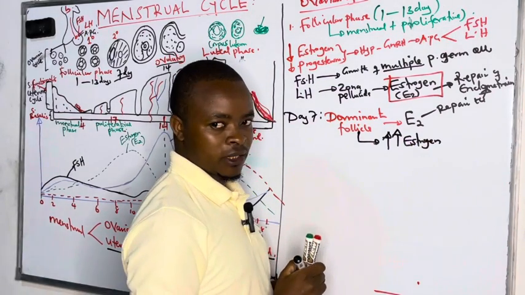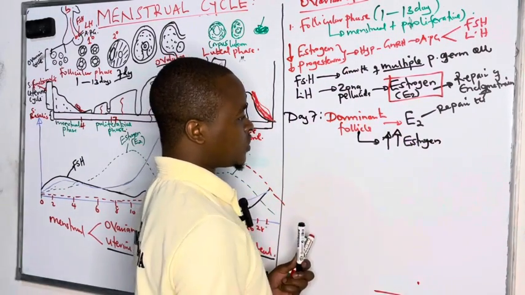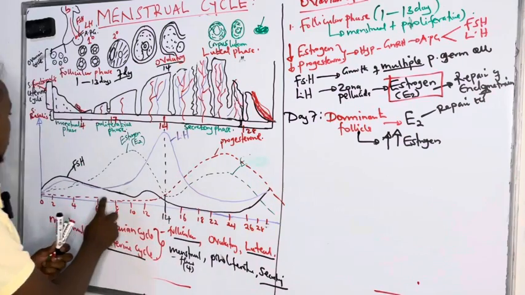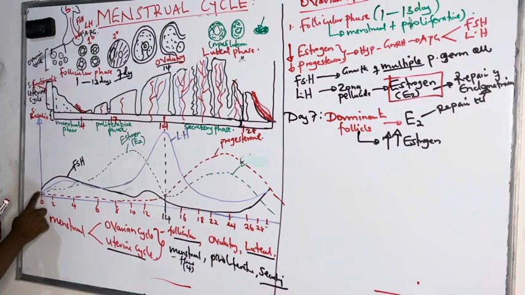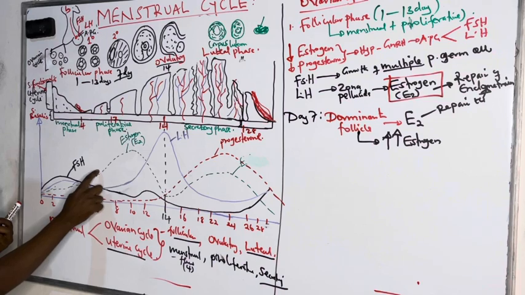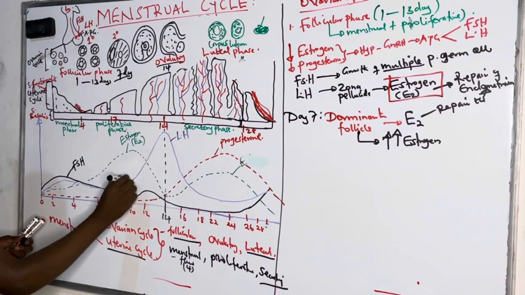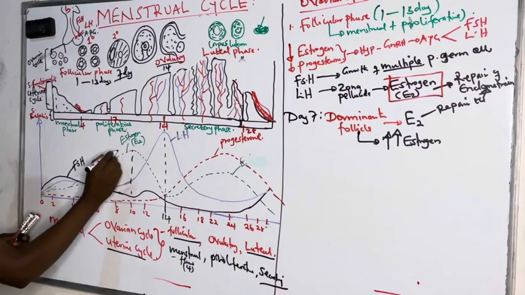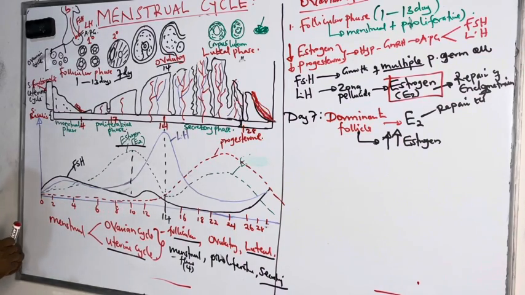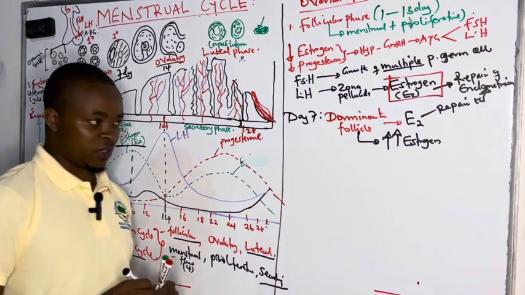Estrogen goes high, and higher levels of estrogen, which we are seeing on this graph, at the beginning it was low, and its low levels led to the production. But between day 8 and day 12, we see it going at the peak. And these high levels of estrogen hormone exert a positive feedback.